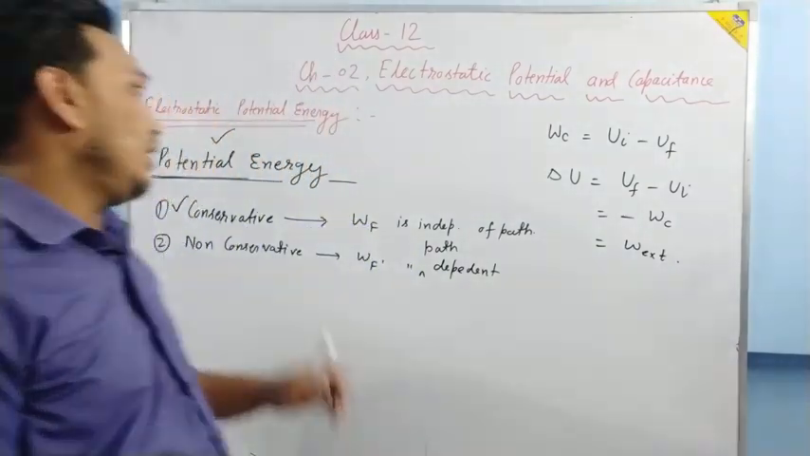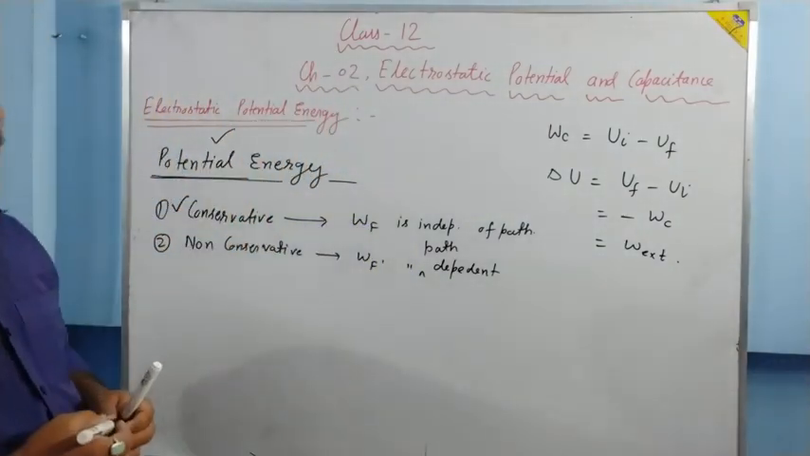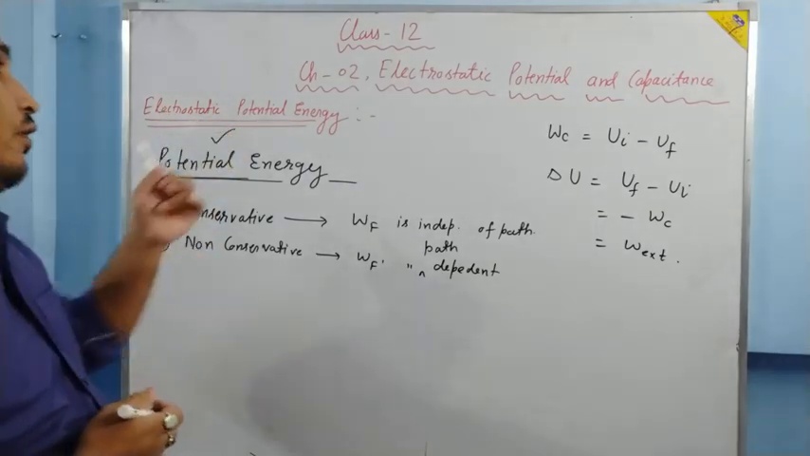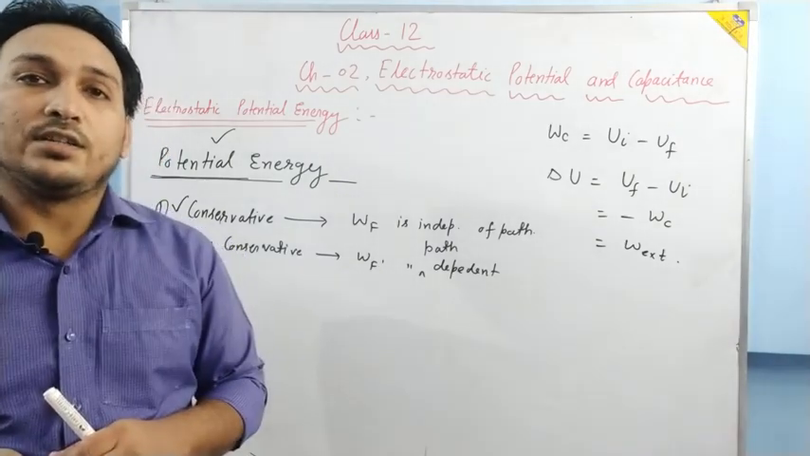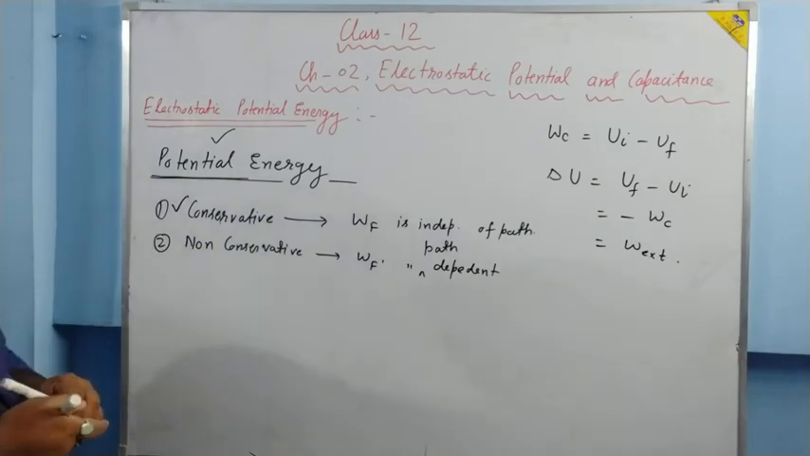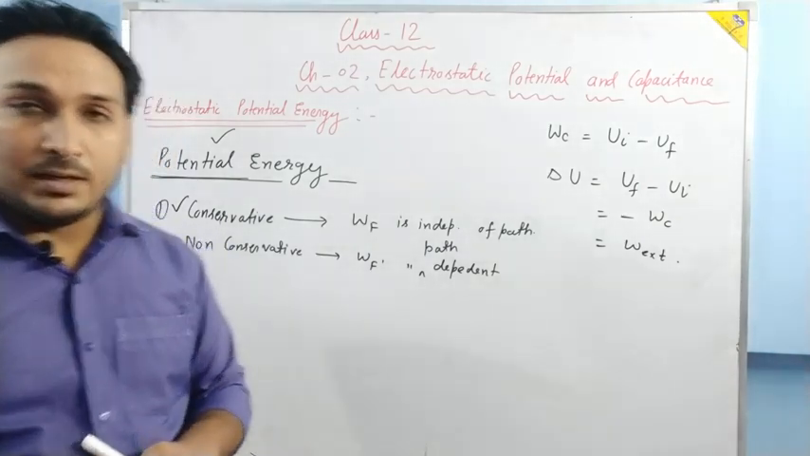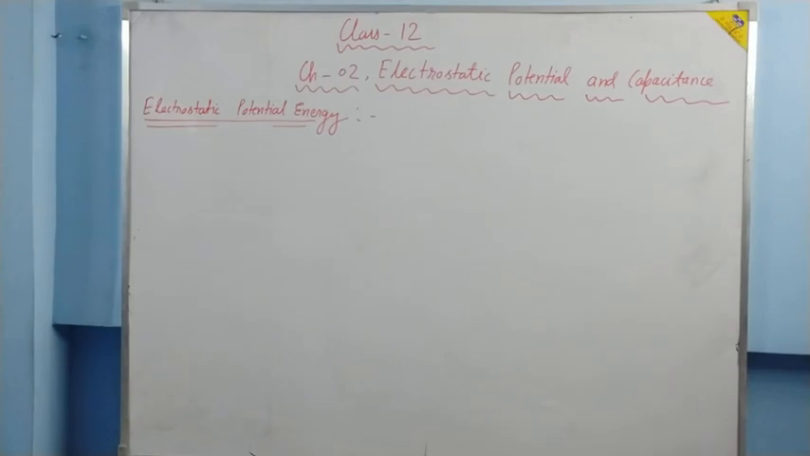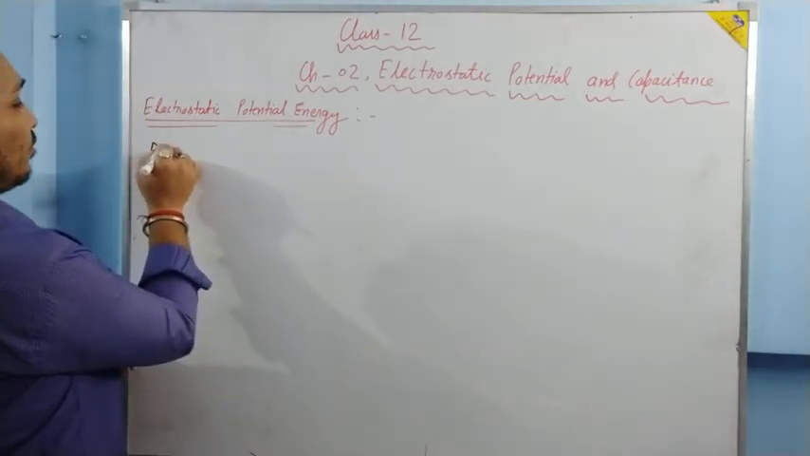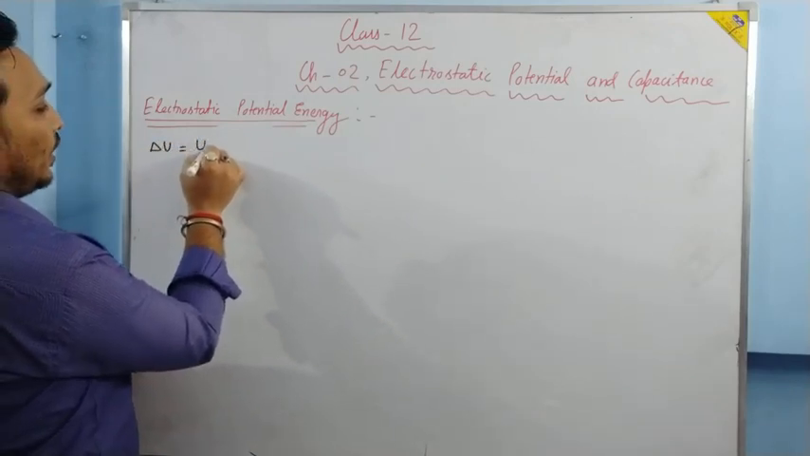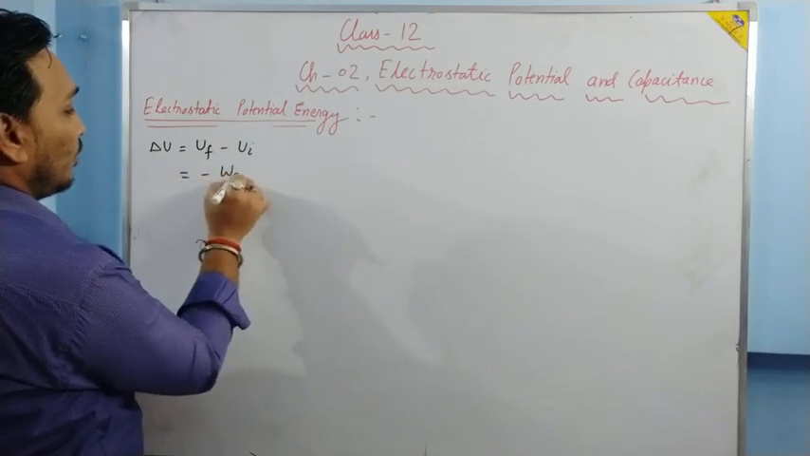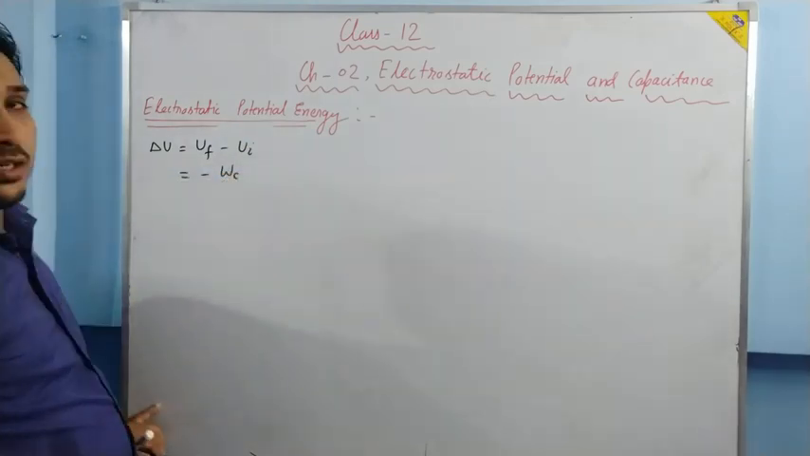So basically the concept of potential energy is not new. Only when it is due to electrostatic fields, electrostatic forces, then we call it electrostatic potential energy. Now we will try to calculate how the potential energy is defined in electrostatics. The concept is clear. For calculating the change in potential energy, that is U final minus U initial, we have to calculate minus times the work done by the conservative force.